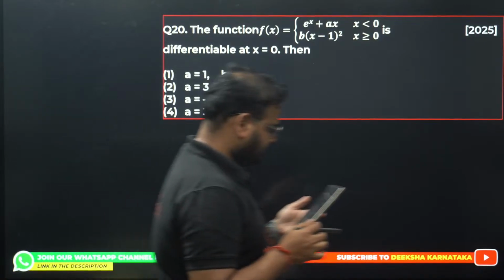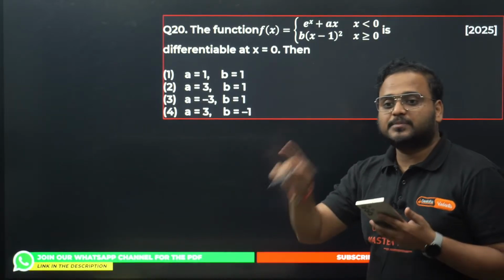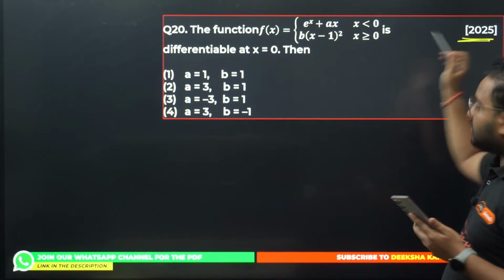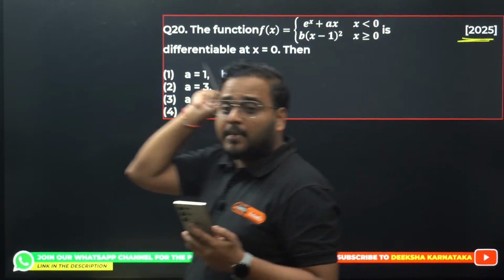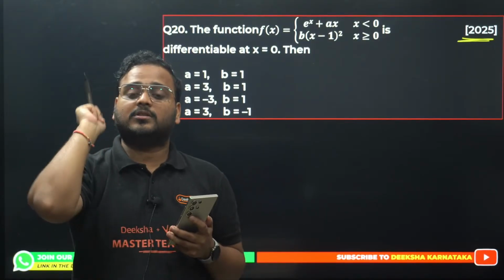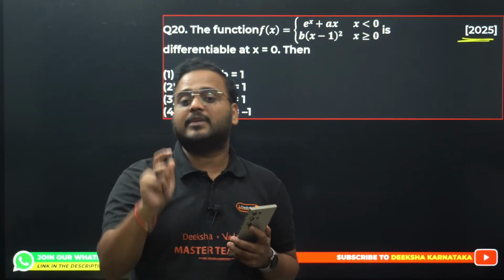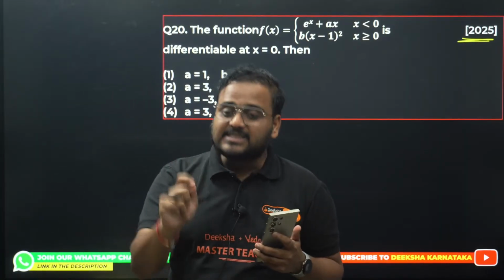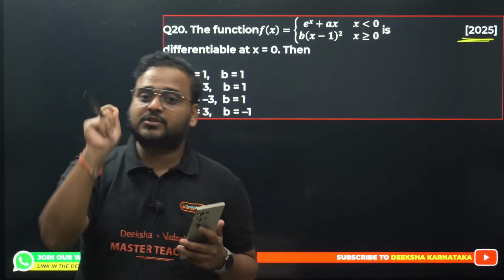I told you this question based on the definition of continuity and differentiability comes every year. One question this year also is going to come 100%. It's not a guess. It's a guarantee. One question on the definition of continuity and differentiability will come this year in the C&D PYQs. Please make a note of it. You have to answer this question on the definition of C&D.